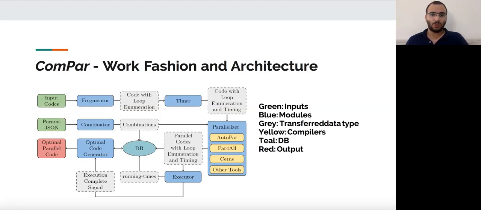Finally, for every loop, ComPar chooses the parallelization scheme that produced the shortest running time across all combinations and creates a unified parallel code version in which each loop is parallelized using its empirically optimal parallelization scheme.